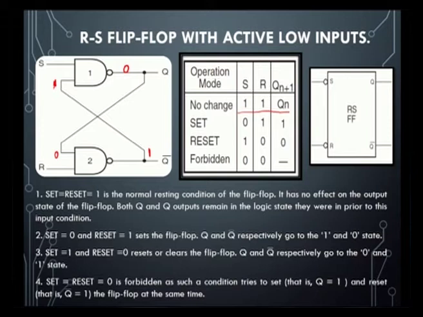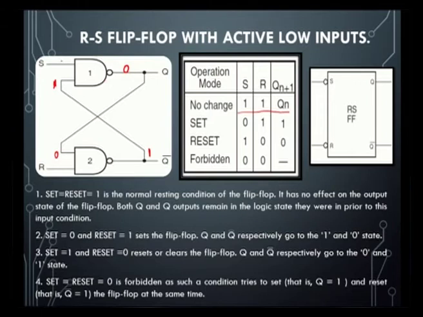This is the initial state, and we know that this RS flip flop is constructed with NAND gates, so we need to remember the NAND gate truth table. With a NAND gate, whenever both inputs are high, we get a low output. So a low comes out only when S and the other input of this gate are both 1. Otherwise the output will be 1.